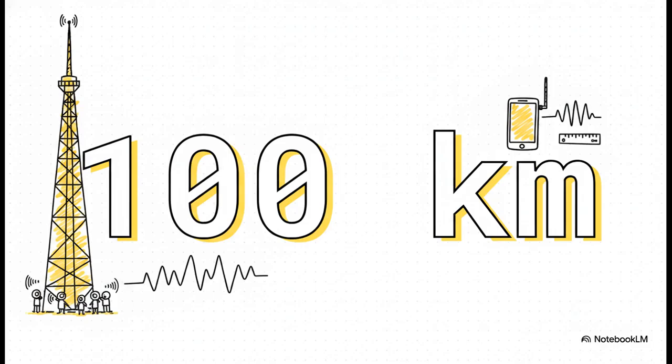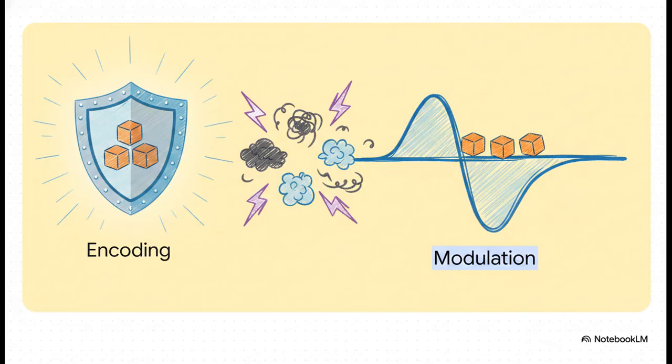No way, right? But if we shift that signal onto a high-frequency carrier wave, say 3.5 gigahertz, that wavelength shrinks down to roughly 8.5 centimeters. Suddenly, sticking a miniaturized antenna inside your smartphone makes total sense. But beyond just the sheer size of the antenna, we also have to battle the open air itself. Wireless channels are basically full of thermal noise, signal fading, and just a ton of interference. If you send raw bits into that kind of chaos, a 1 is inevitably going to get corrupted into a 0.